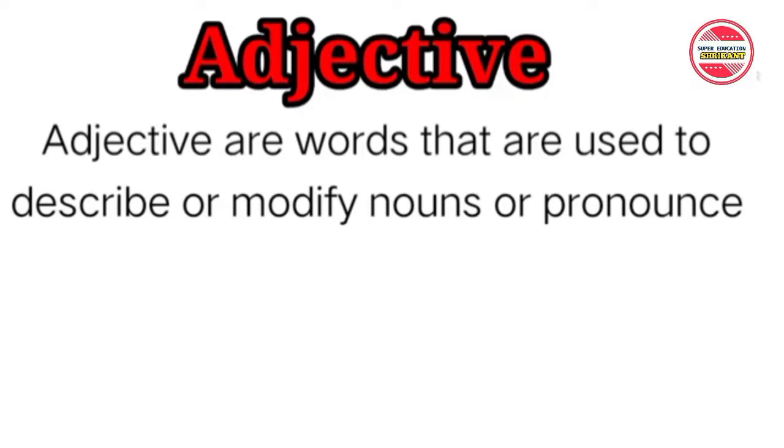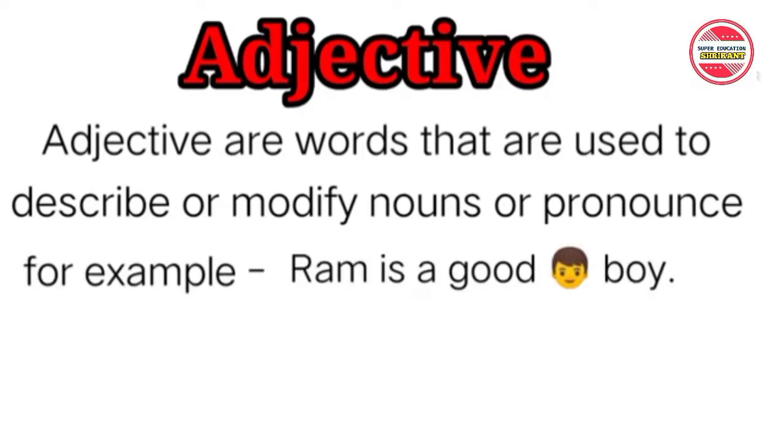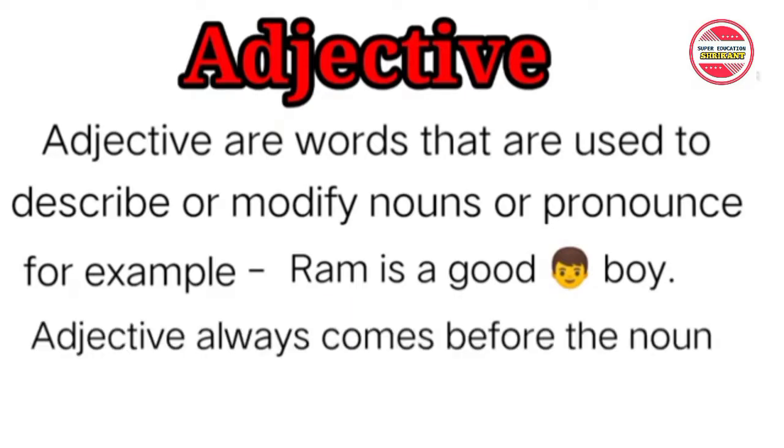Okay, let us take an example to understand this. Ram is a good boy. So, what's the adjective in it? We know this: good. Good is an adjective because there are many boys, but what kind of boy is Ram? Ram is a good boy. So being good is the quality of Ram. And remember that an adjective comes before the noun.